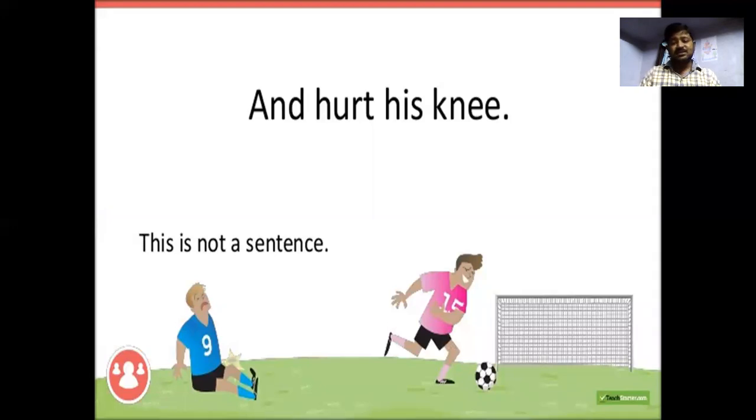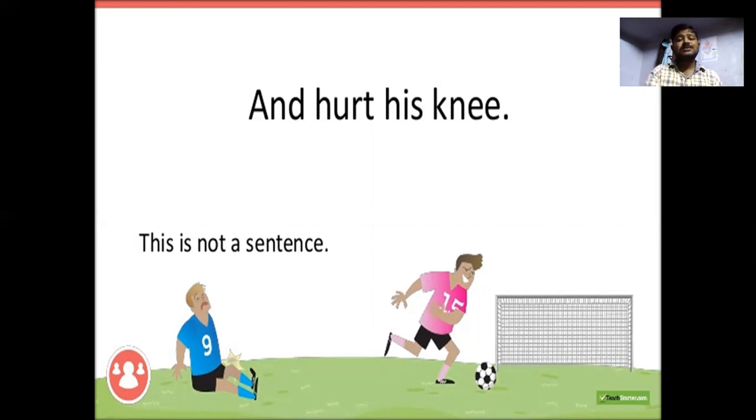Now, hurt his knee. Is it a sentence? No, it's not a sentence. Hurt his knee doesn't make a proper sentence because it doesn't have a subject. A sentence which consists of a subject as well as a verb form may be considered a sentence, and it has to give a meaning.